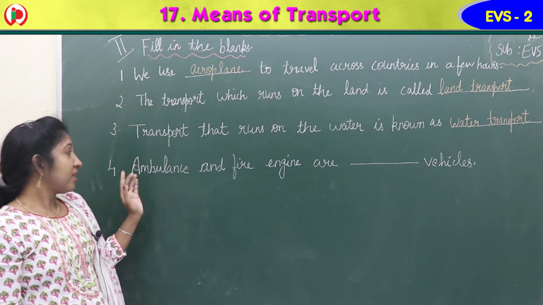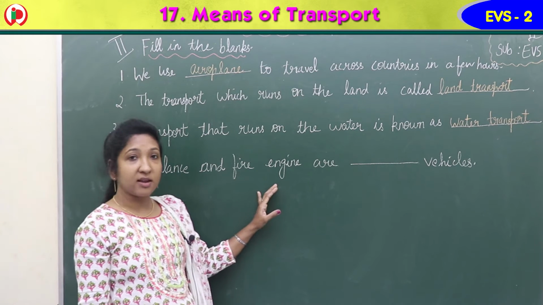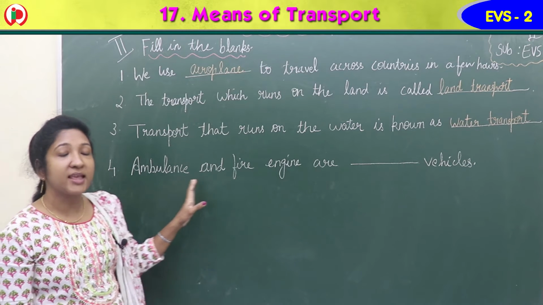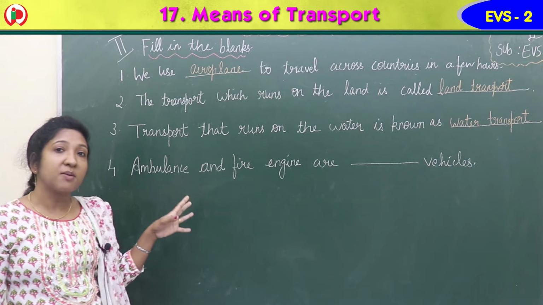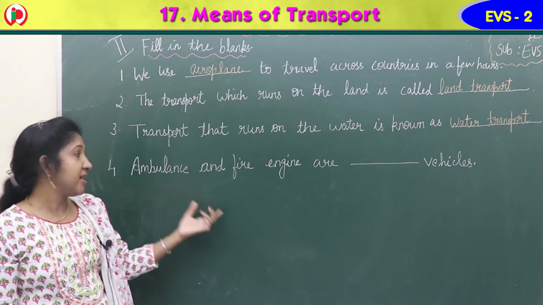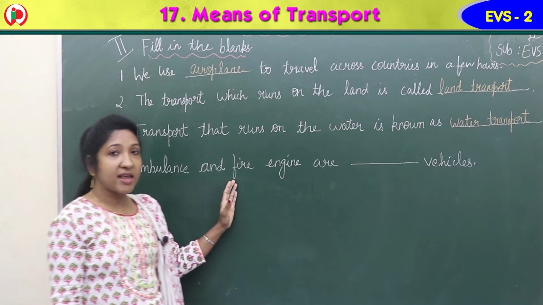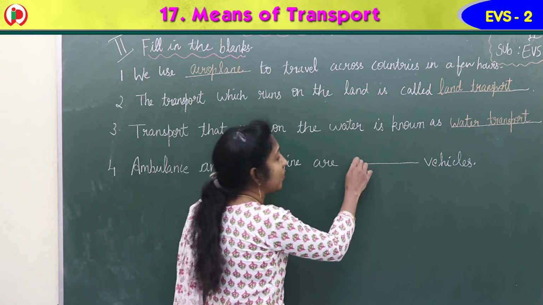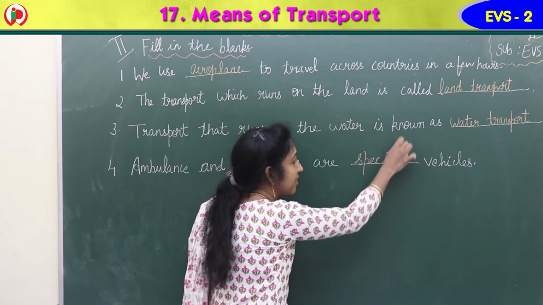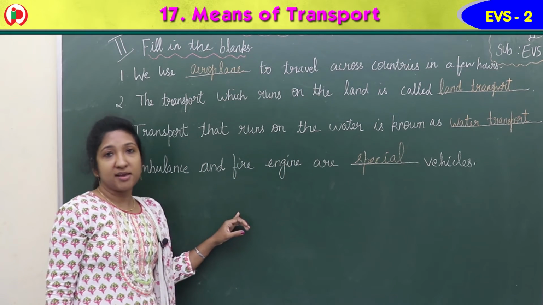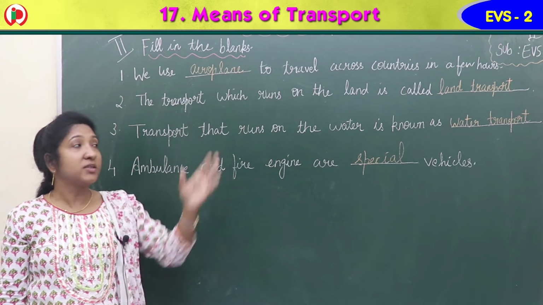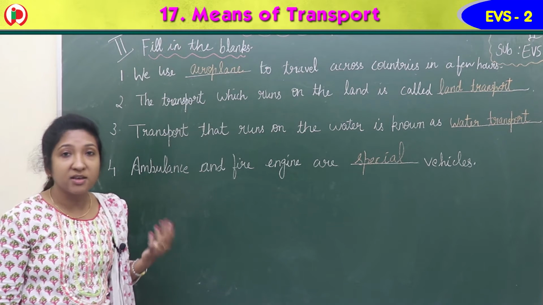Now fourth one, ambulance and fire engine are dash vehicles. We learned about them also, that they are used for some special purposes. So they are called special vehicles. So ambulance and fire engine are special vehicles. S-P-E-C-I-A-L, special vehicles.